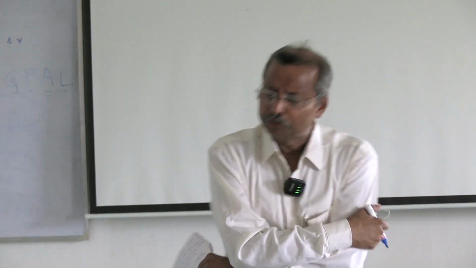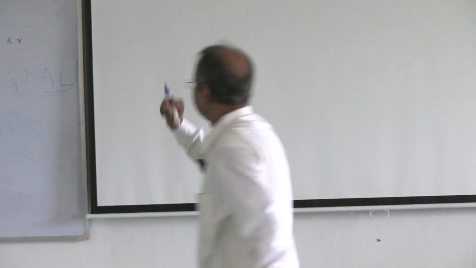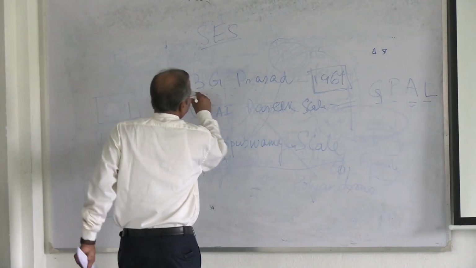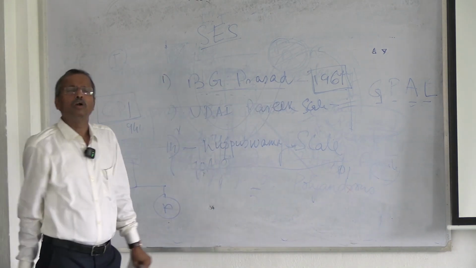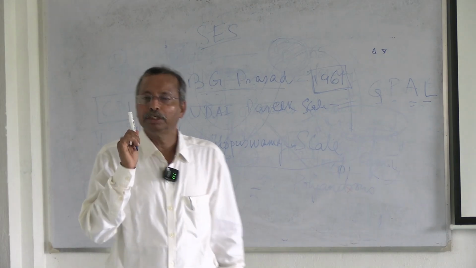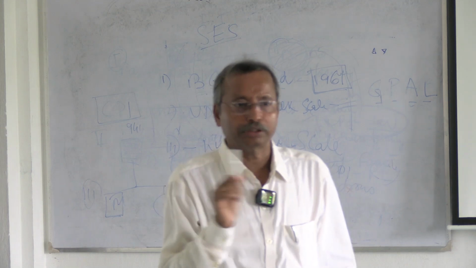That's why we usually use the Kuppuswamy scale. Why are we not using the B.G. Prasad scale and the Udai Pareek scale? The B.G. Prasad scale only considers the income of the family. That's why usually we do not use it.